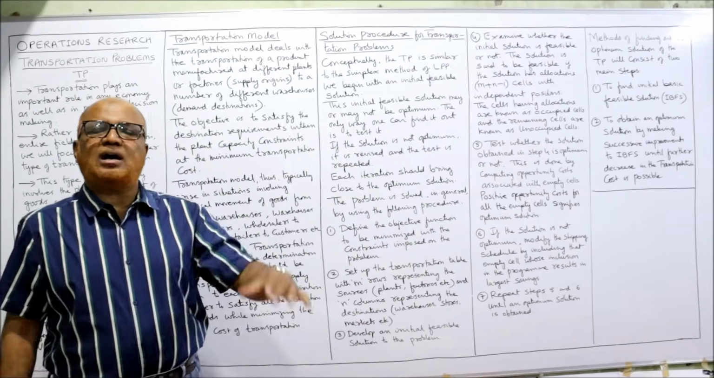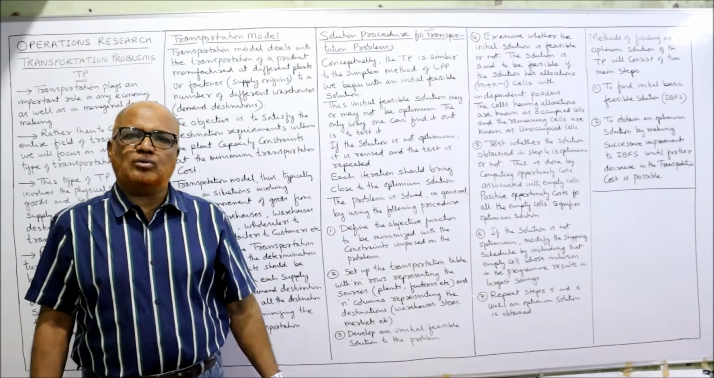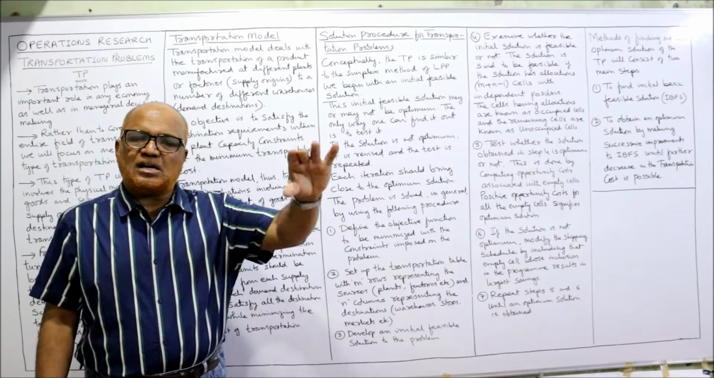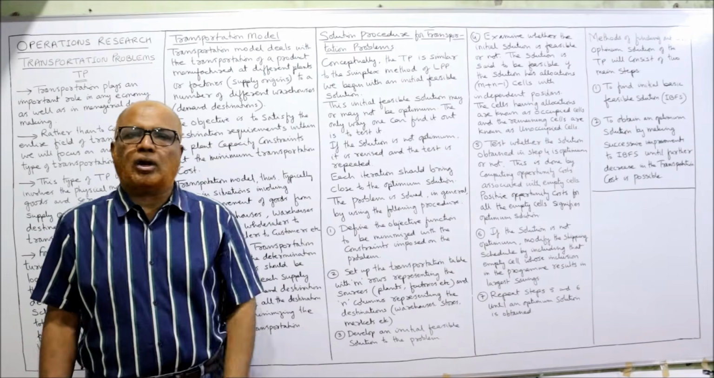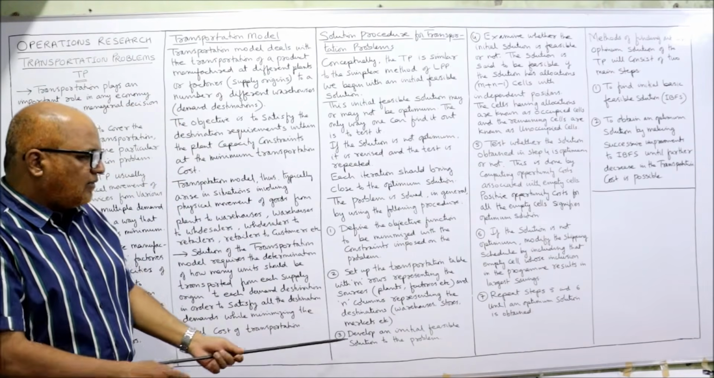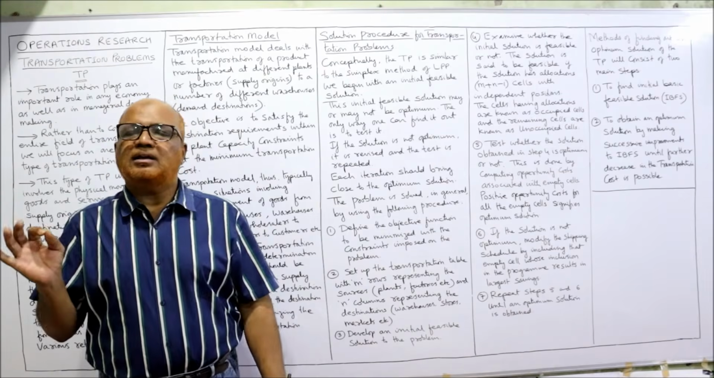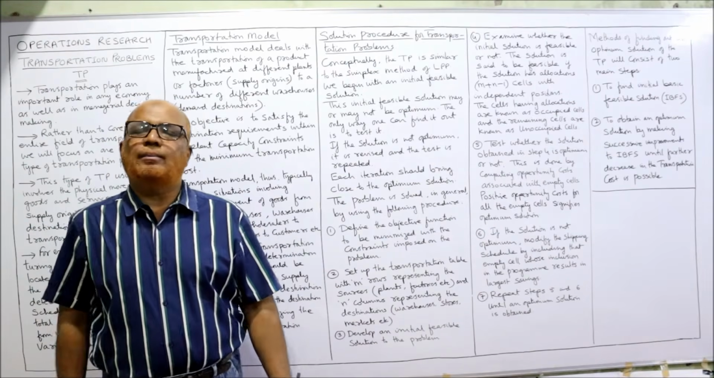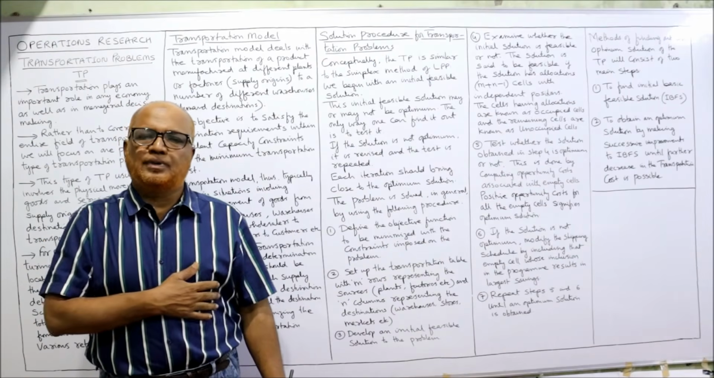The origins are the factories and the demand destinations are the warehouses. So how many factories are there in the rows and how many warehouses are there in the columns? That will take. Develop an initial feasible solution to the problem. After making the table, the next step is to make an initial feasible solution.